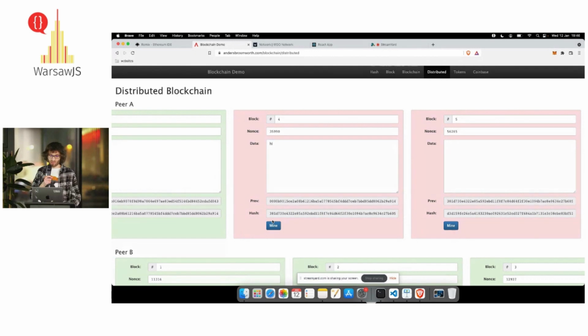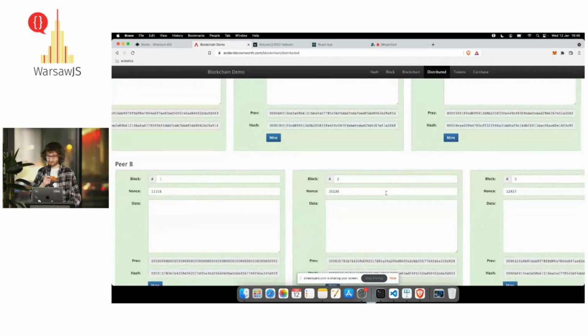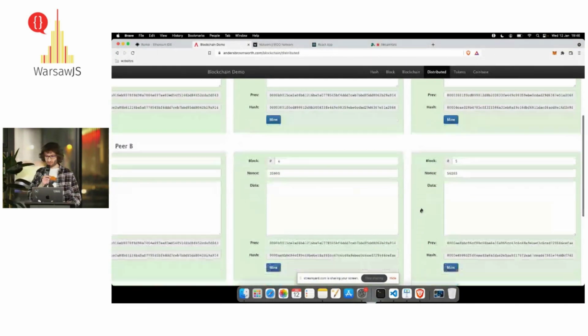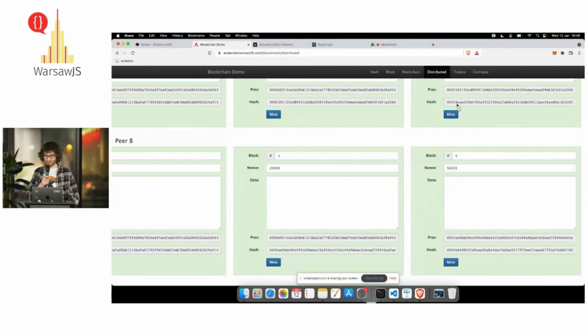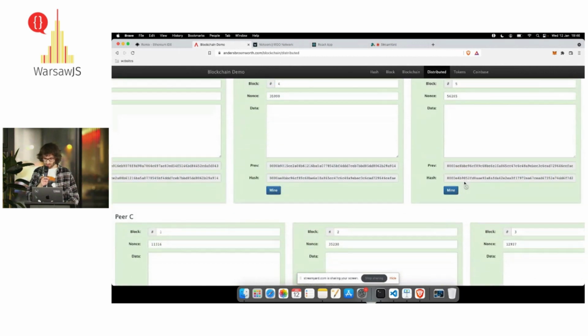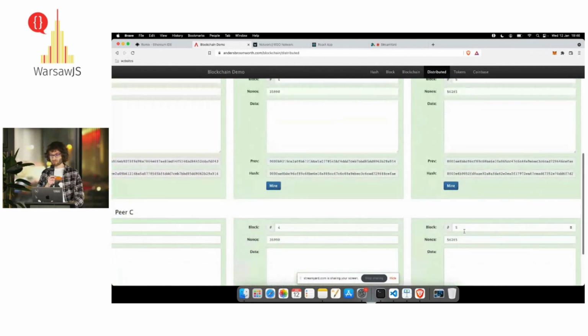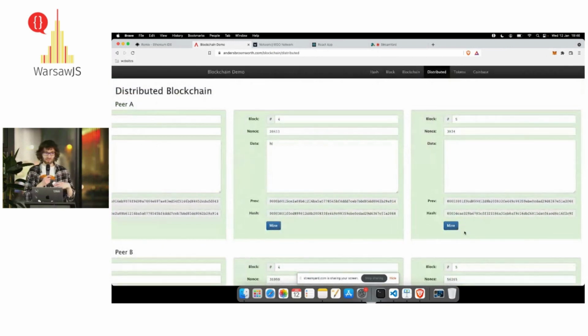So if someone changes it and mines it, for example, because he's the owner of this blockchain, we see that something is not right. On the first, everything is fine. But when we compare the hash of the first block, it starts with 4CA, and the next one is 4B9, and the next one is 4B9. So those two blockchains are like, okay, something is wrong with the first one because it has a different hash for the same block.